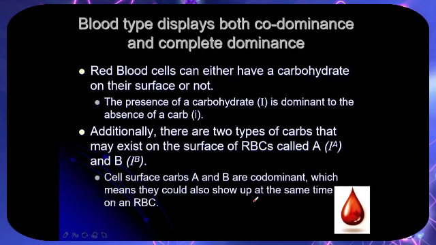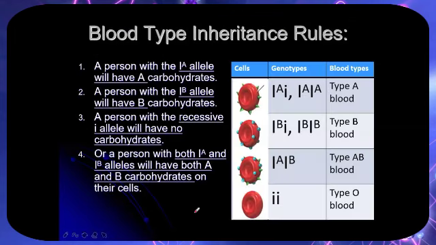So if it is small i, the carbohydrates on the red blood cells are absent. Additionally, there are two types of carbohydrates that may exist on the surface of human red blood cells, called A, the big IA, and B, the big IB. Cell surface carbohydrates A and B are codominant, which means they always show up at the same time on the red blood cells. So these are the rules.